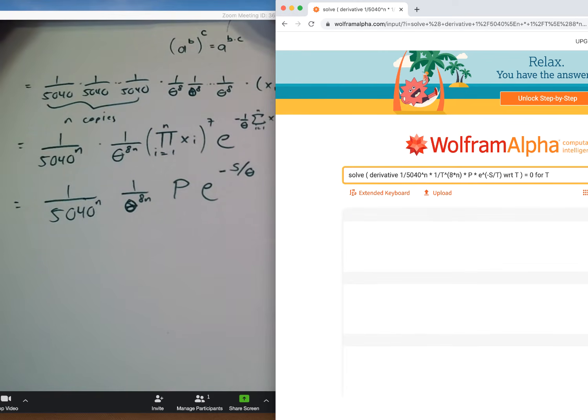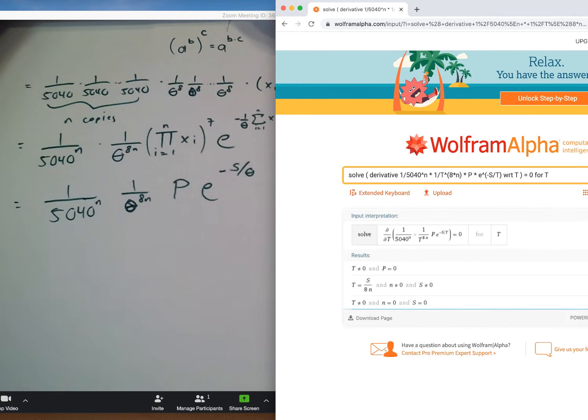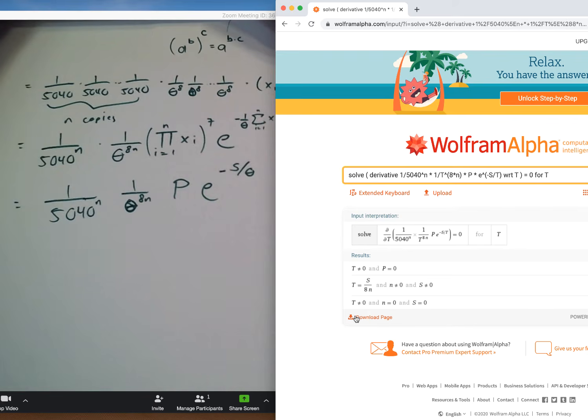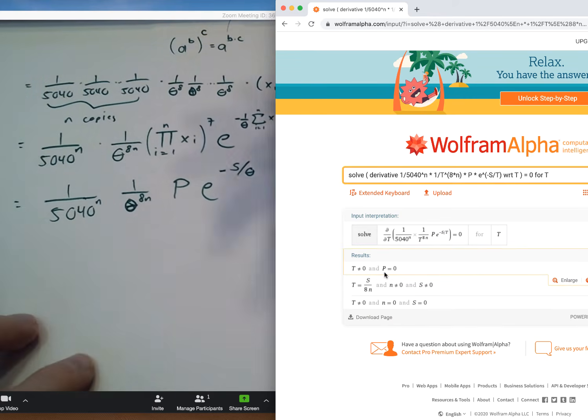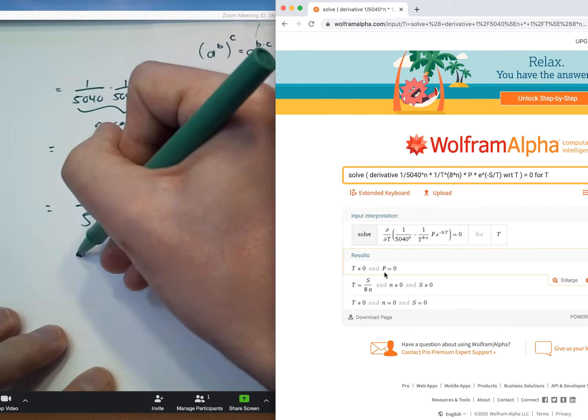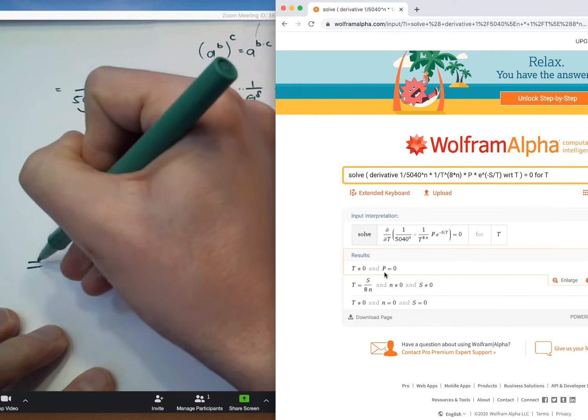But we want to figure out where this peaks. So Wolfram Alpha, very helpful, gives us 3 solutions. We need to figure out which solution tells us what we can measure from the data to get our estimate. The first doesn't make any sense. The last doesn't make any sense. Theta here in this case, I'll put a little hat over it.